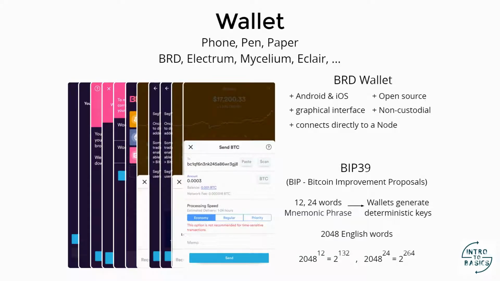I already put some satoshis in this wallet, and what I'll do now is go to the send section and create a transaction, and I'll send some satoshis to one of my other addresses managed by another wallet. And then we'll look at this transaction by using a block explorer.